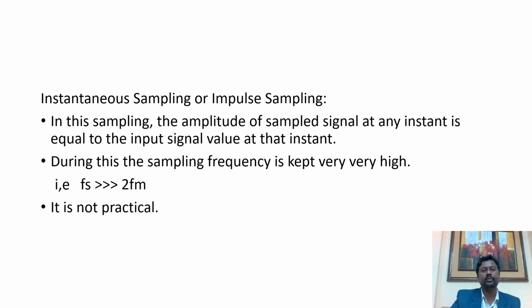Now let us move to different types of sampling. There are three types of sampling. First one is instantaneous sampling, which is otherwise called pulse sampling. The second one is natural sampling, and the third one is flat top sampling.